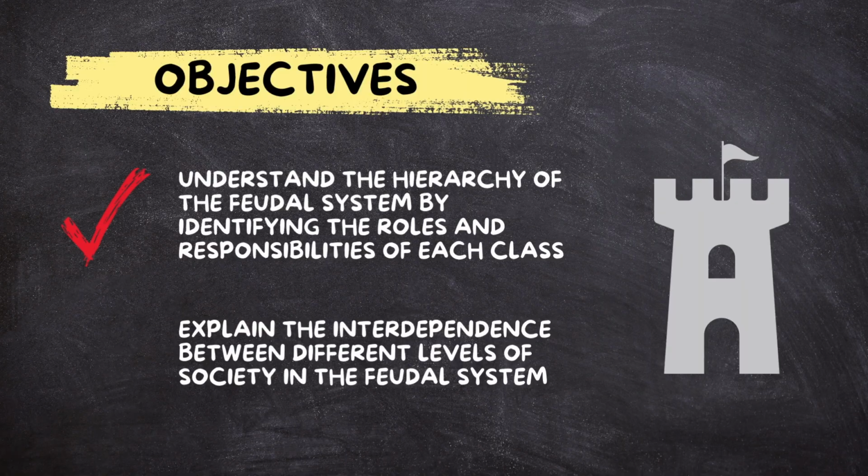Great answers. These questions show just how interconnected everyone in the feudal system was. Let's revisit our objectives. First, we learned about the feudal pyramid and the roles that kings, nobles, knights, and peasants all played. Then we explored how these groups depended on each other for survival. Now, the feudal system was fascinating, but it was an unequal structure that helped medieval societies function.